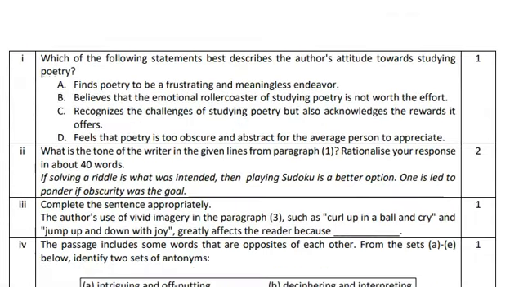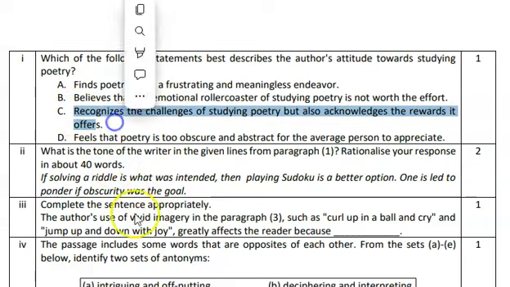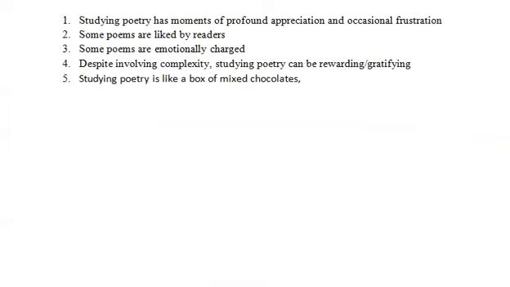Look at question number 1. Which of the following statements best describes the author's attitude towards studying poetry? And you can see your answer will be C. Why? The author recognizes the challenges of studying poetry but also acknowledges the rewards it offers. So here in the first paragraph, he is talking about there are moments of appreciation and frustration.